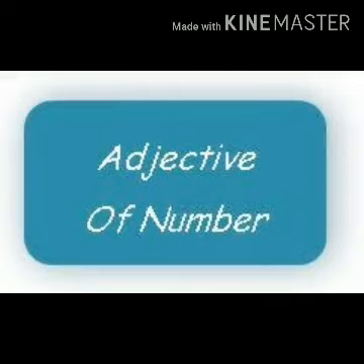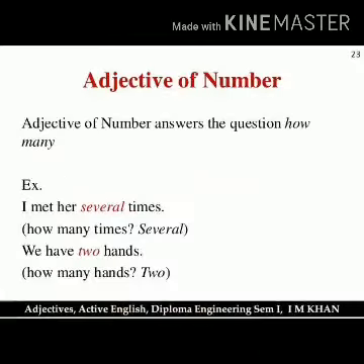Then we have adjectives of number. These adjectives tell the number of the noun or pronoun. Adjectives of number answer the question how many. For example, several times. How many times? Several. So several is the adjective of number. We have two hands. How many hands do we have? Two. So that is adjective of number. These adjectives are used with countable nouns.